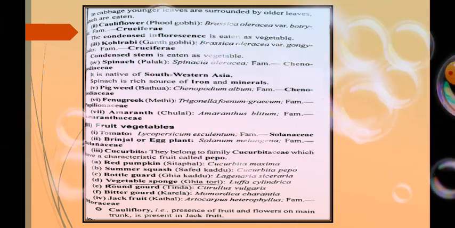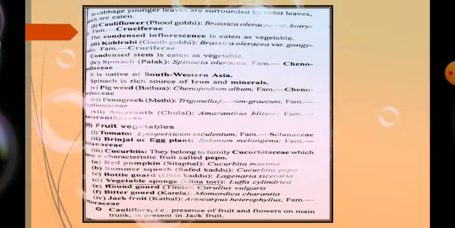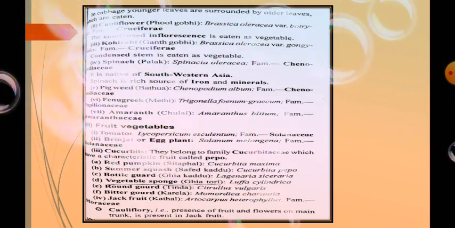In the case of the cabbage, the younger leaves are surrounded by the older leaves. You have already seen this in your home or in the market. Then comes the cauliflower, known as phool gobi. Its scientific name is Brassica oleracea, and it also belongs to the family Cruciferae. The condensed inflorescence is eaten as a vegetable. Then comes the kohlrabi, commonly known as ganth gobi. Its scientific name is Brassica oleracea, and it belongs to the family Cruciferae. The condensed stem is eaten as a vegetable.